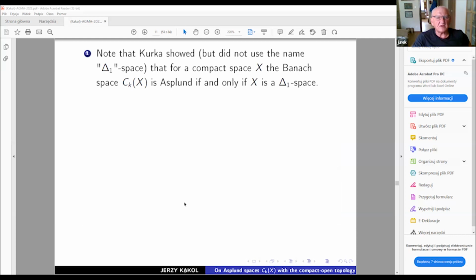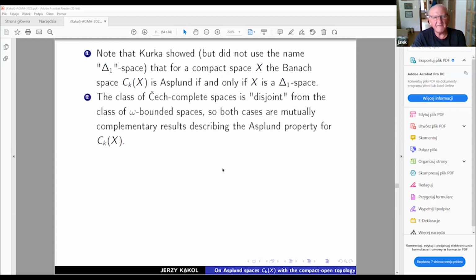Okay, I need to mention that already Kurka, 1 or 2 years ago, proved, without using the phrase delta 1 space, that for a compact space X, this Banach space C(X) is Asplund if and only if X is a delta 1 space. He didn't use this notation, but he used, in fact, a definition of delta 1 which is going to be explained in 2 minutes.